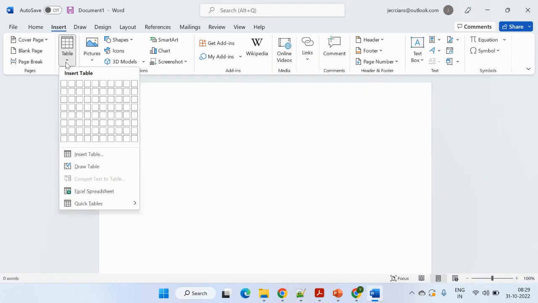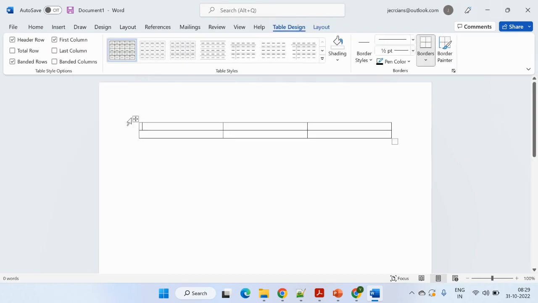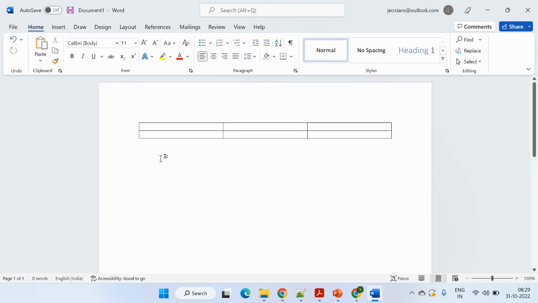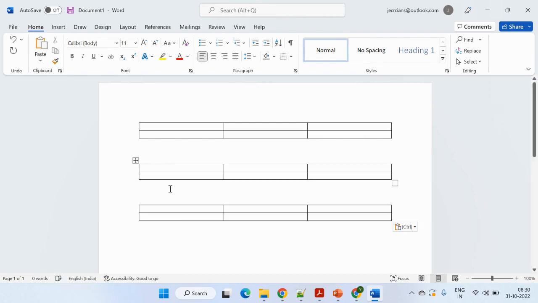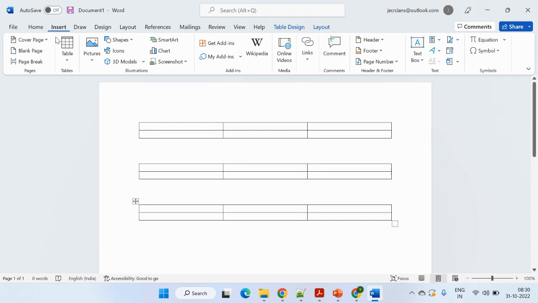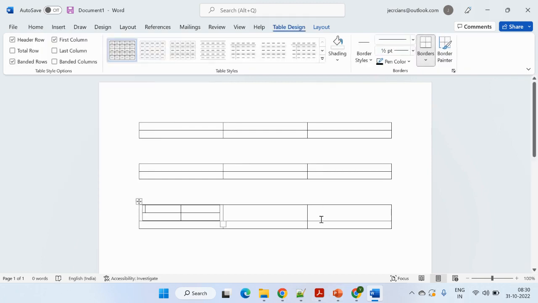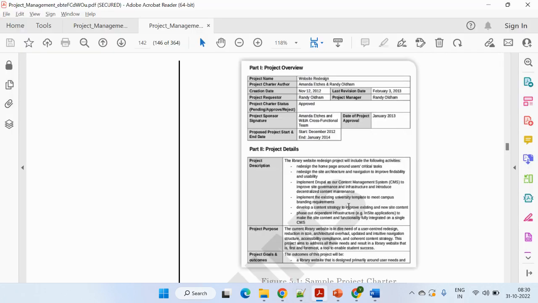You just insert a table, and you can create multiple tables as per your need. Or maybe you can create a single table and create subtables to it, as per what you want to create. So this way you can easily create a complete project charter. For reference, one sample is given in the question.